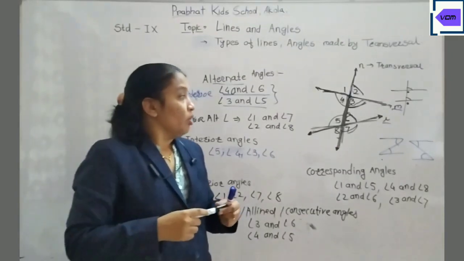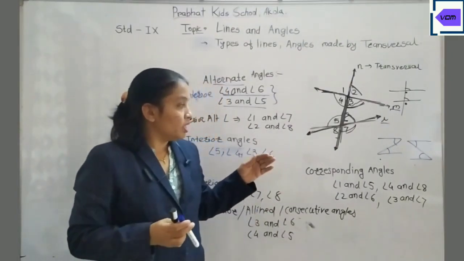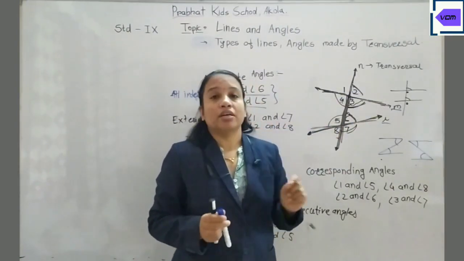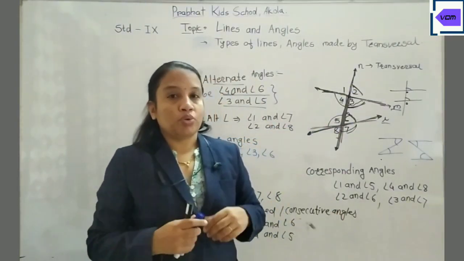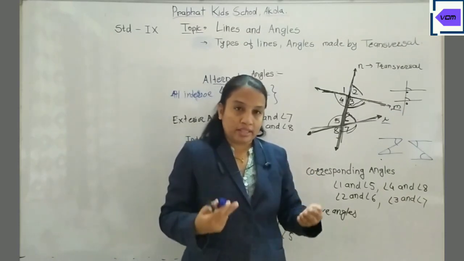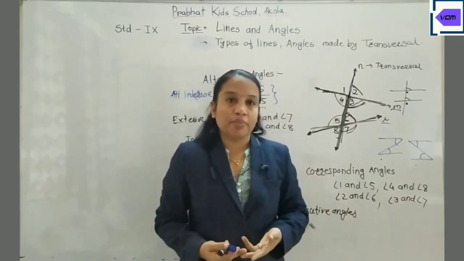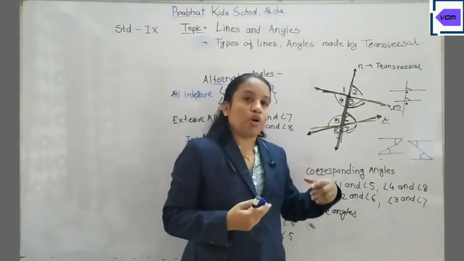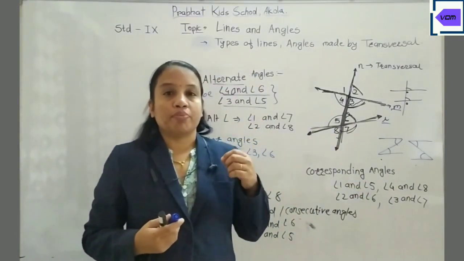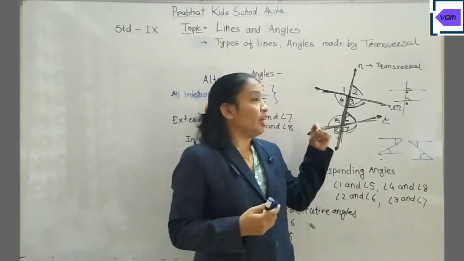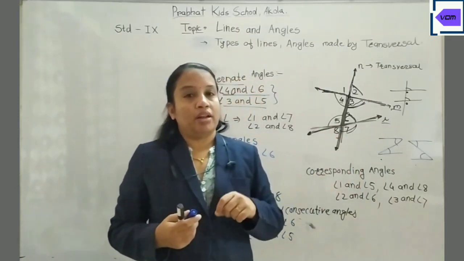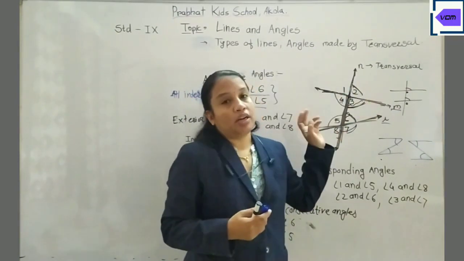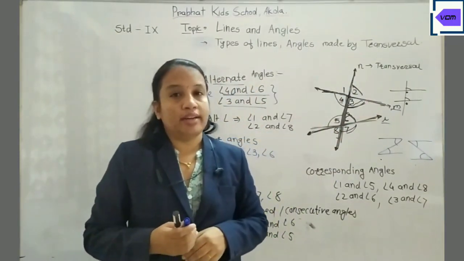Now let us see what the properties of these angles formed by the transversal are if the given two lines are parallel. We have some axioms, the corresponding angle axiom. There are 2 axioms, and by taking the support of those, we are going to prove some theorems. You have already learned the properties of parallel lines and the angles made by parallel lines and a transversal; that we will discuss in the next video.